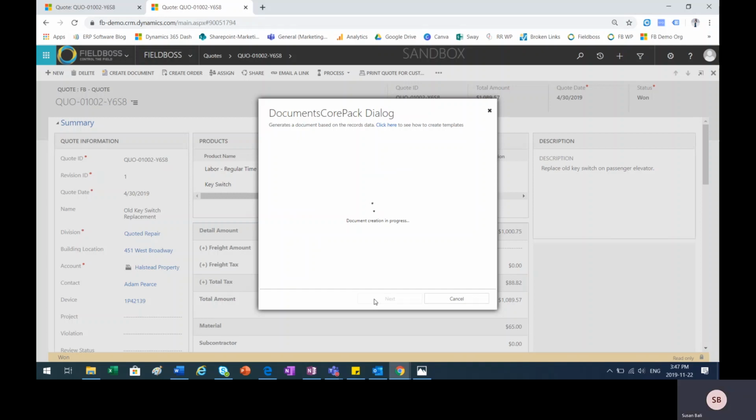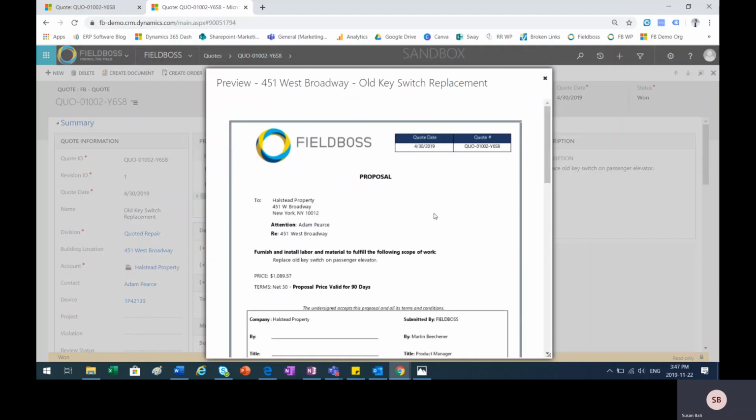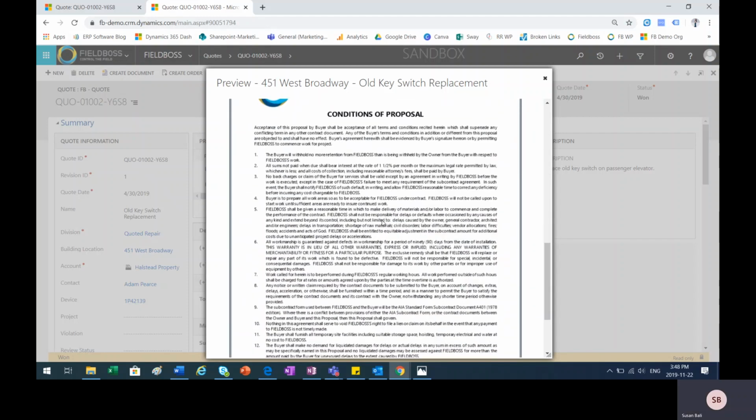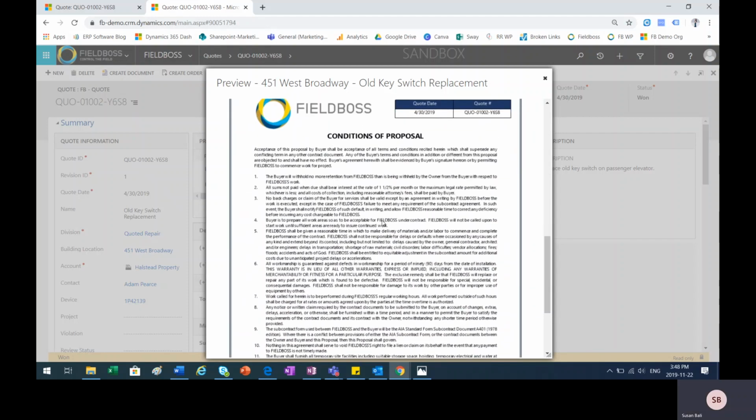and you are going to be given the chance to preview your document. So here I'm going to preview it, and this is what it would look like. You can see all the pertinent information, which is already pre-populated based on the information the system has that you've inputted. If you scroll down, you can see the conditions of the proposal, and these again can be set beforehand and included in all the quotes that you send out.